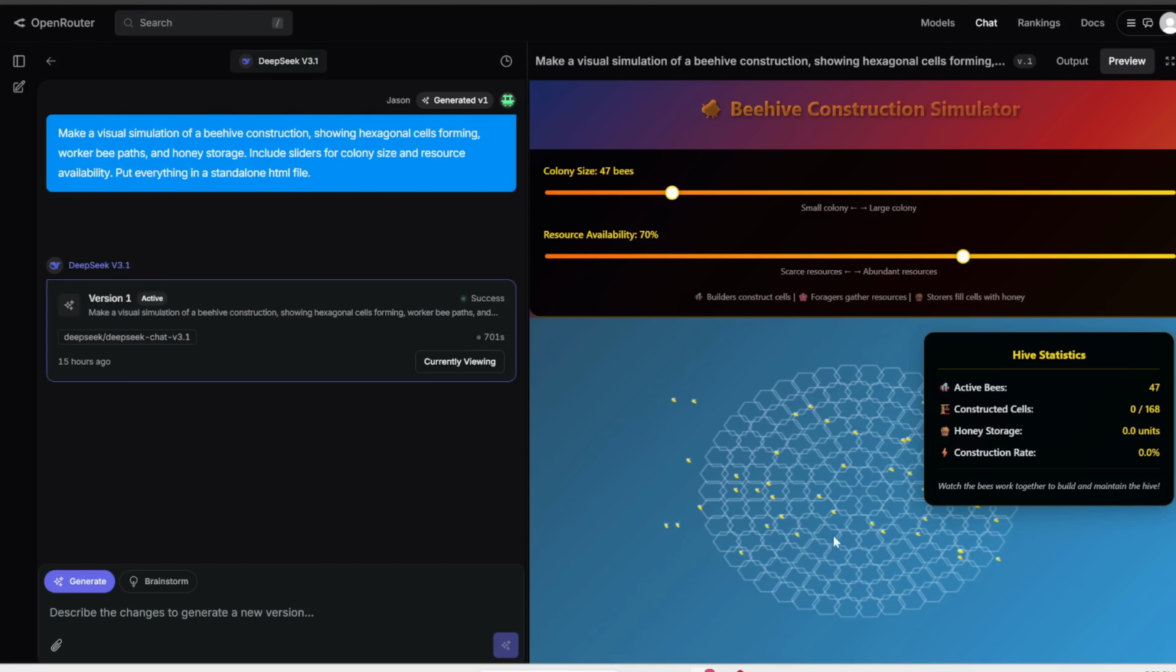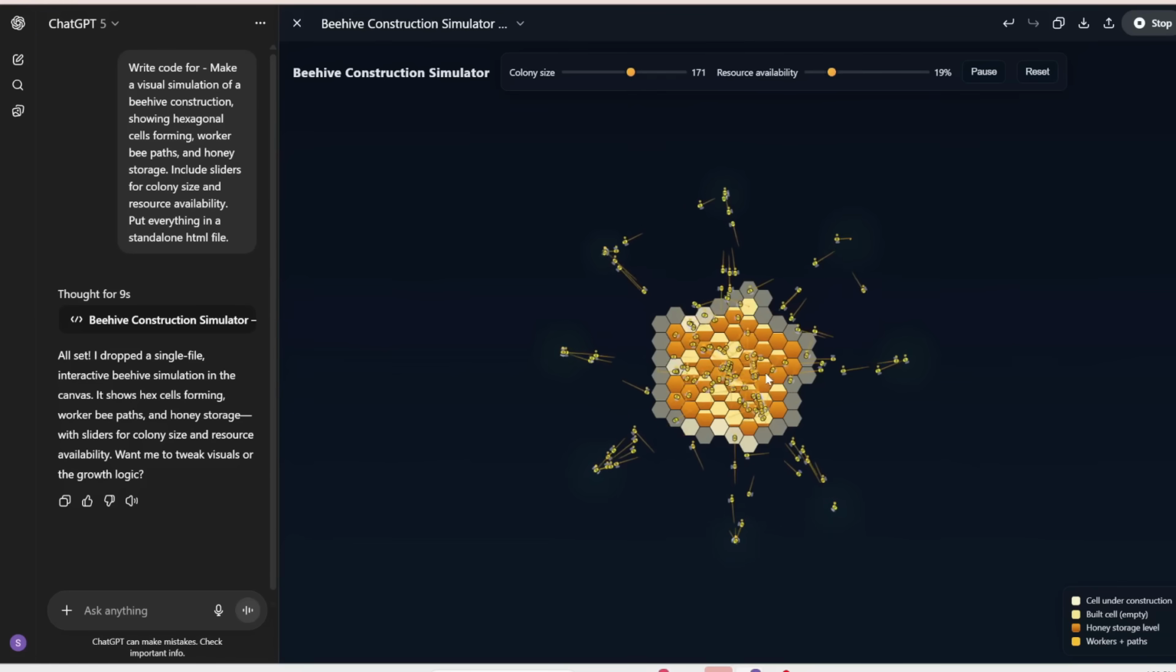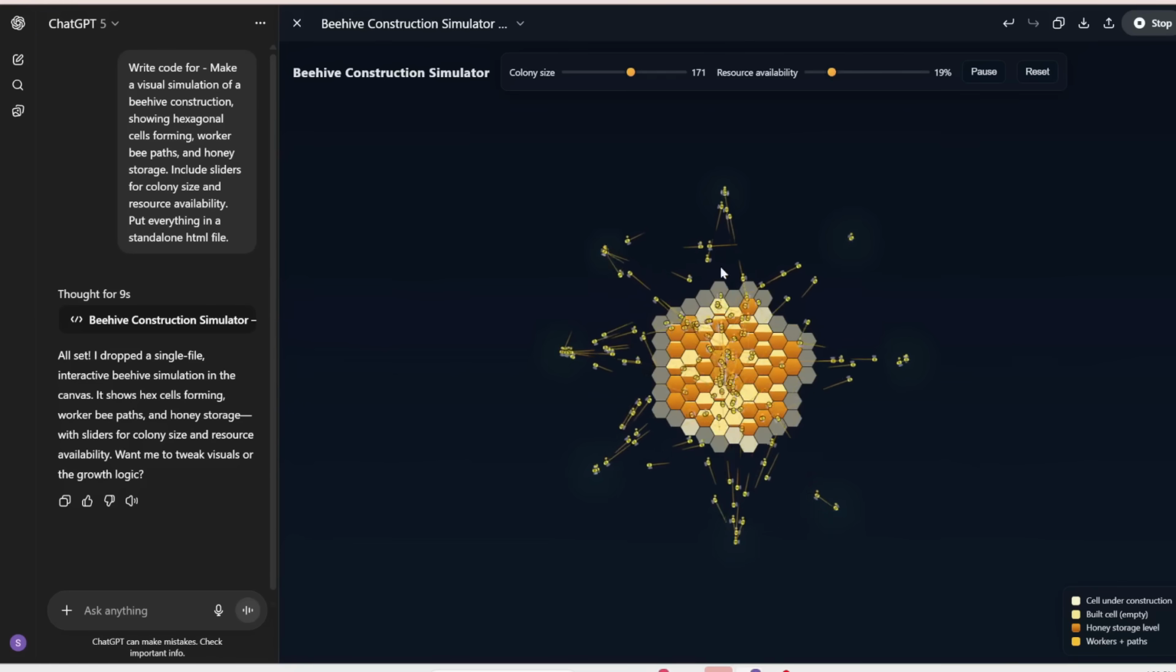forming more cells or filling up the cells with honey. So the bees are kind of slowly floating in this direction, but it's far from what I want. Now, if I increase the colony size, it does increase the number of bees. If I increase or decrease the resource availability, I don't think that does anything because it doesn't seem like they're actually gathering resources. So this is a fail. Note that GPT-5, which is the leading model out there right now, was able to get this prompt correct.